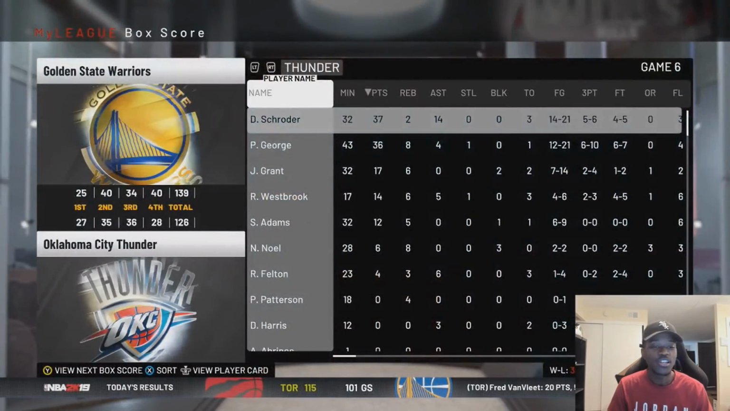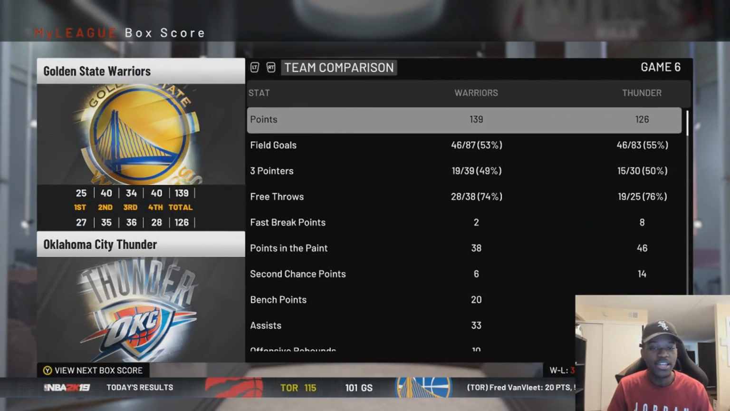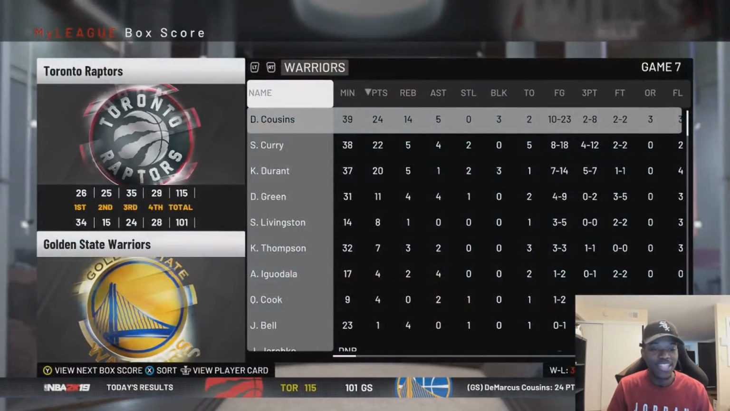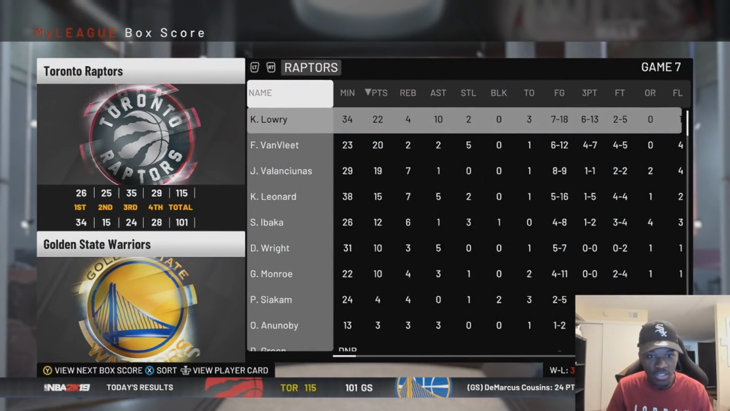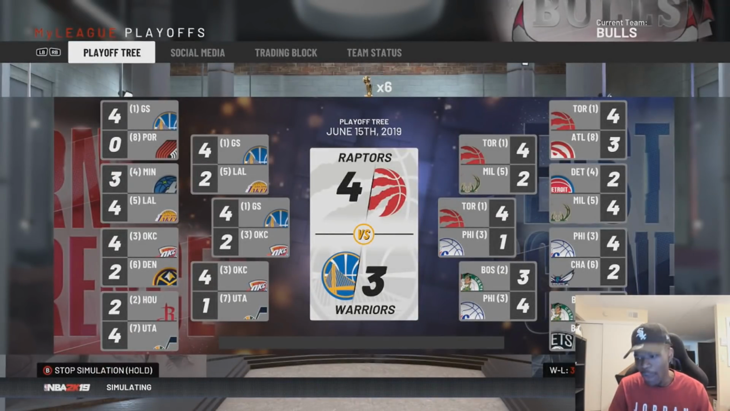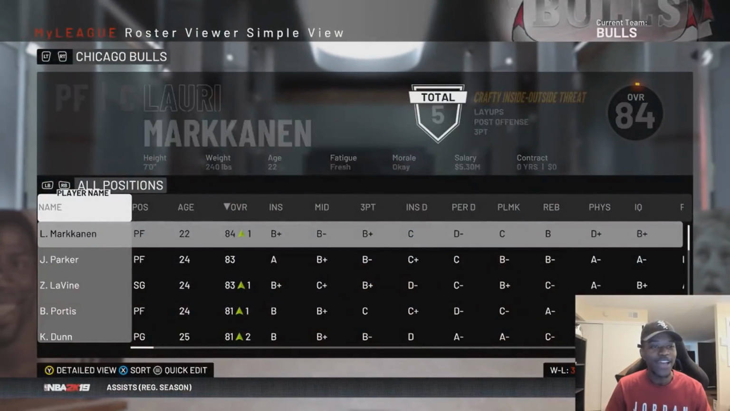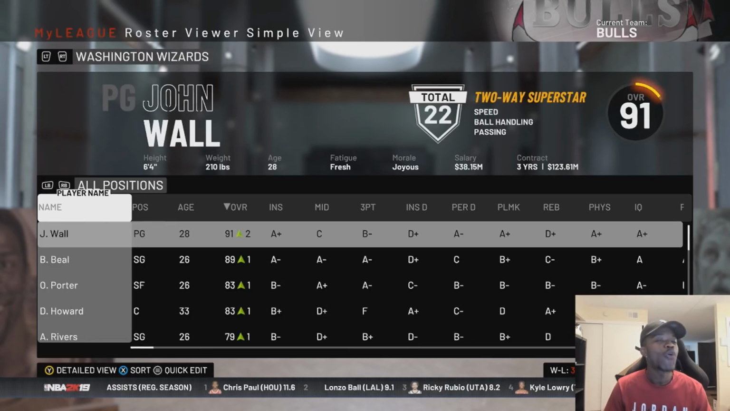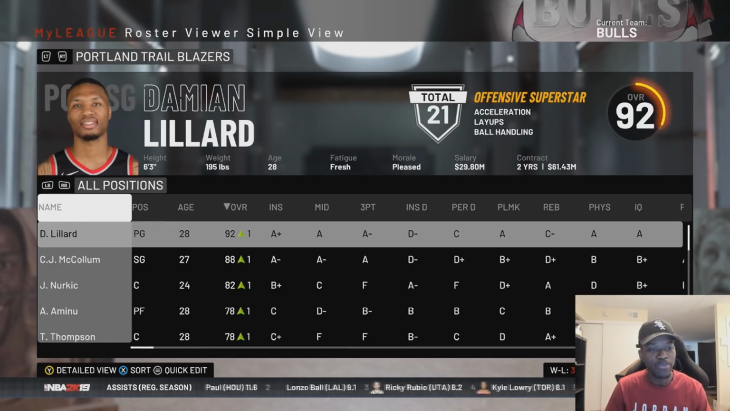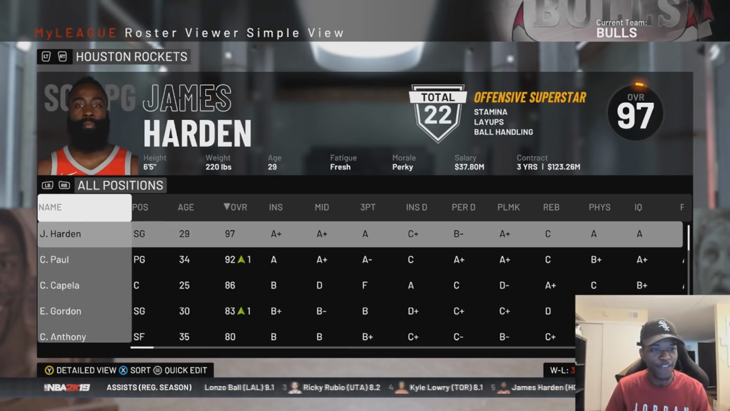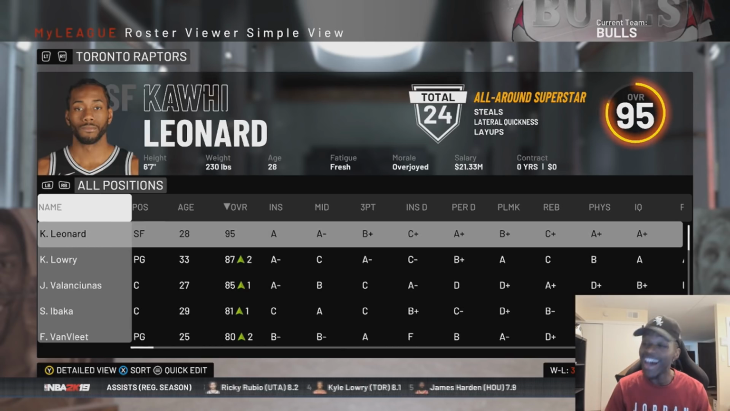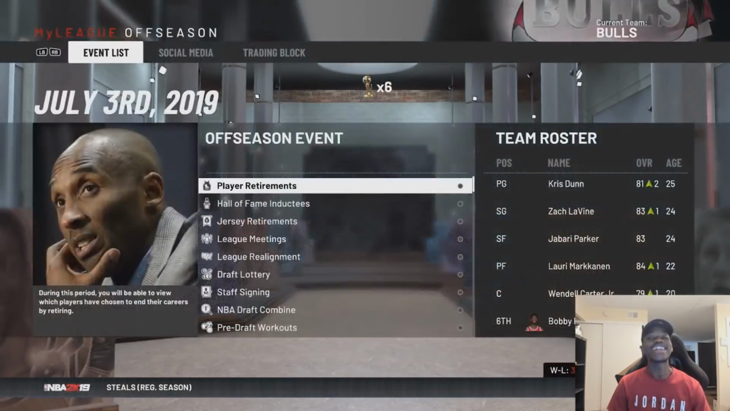Kawhi Leonard wins the MVP. And in game 7, they win by 14 points. All right. But let's see how it goes, man. Did Kawhi Leonard sign an extension through the regular season? Let's find out. Because, again, I don't know how this is actually going to go. I don't know if this experiment is going to be a dud. So let's go over and see if he re-signed. He did not. Okay, that is perfect.